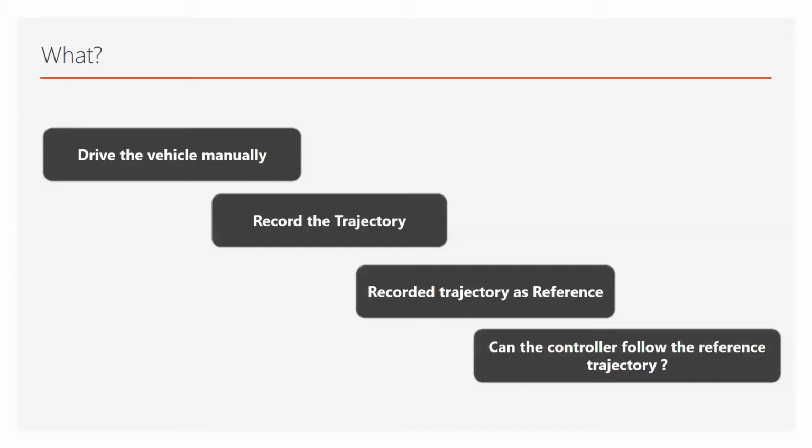So what is this record and replay feature? We can drive the vehicle manually in a map, and the trajectory we are making will be recorded.